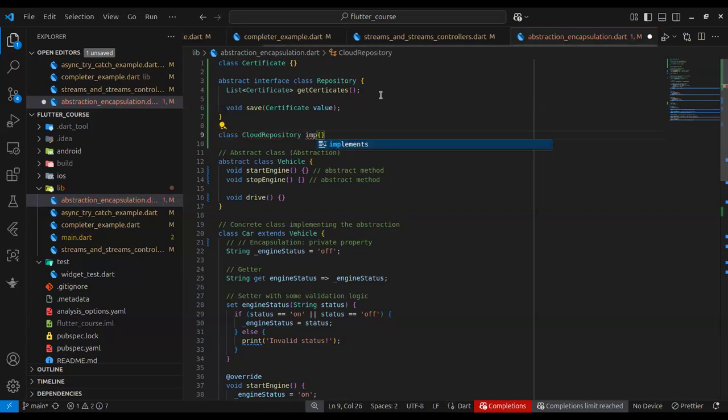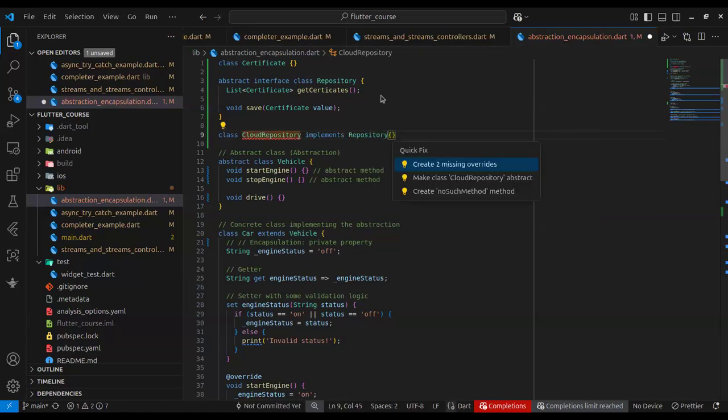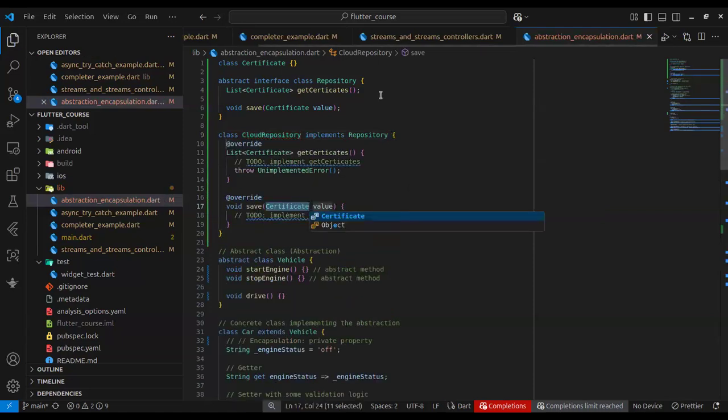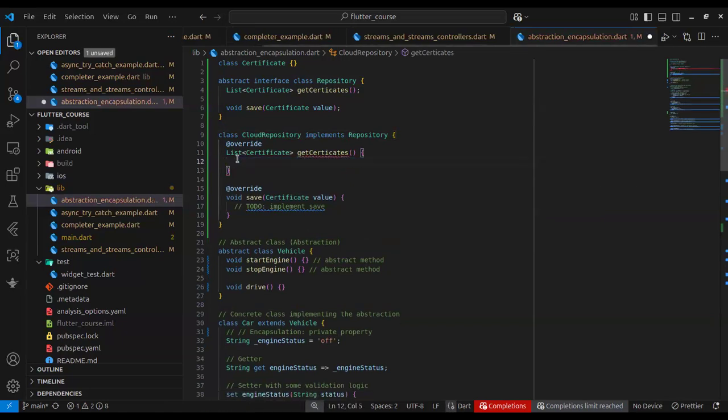So, of course, you use the implements keyword. Of course, the IDE screams that you have to implement it. So what happens now is that this cloud repository is where I put the logic that gets those certificates from the cloud. Maybe you don't have any logic for that for now, but this is where you can do it. And of course, you must return certificates. And maybe you want to save the certificate to the cloud. This is where you put the logic for doing that.